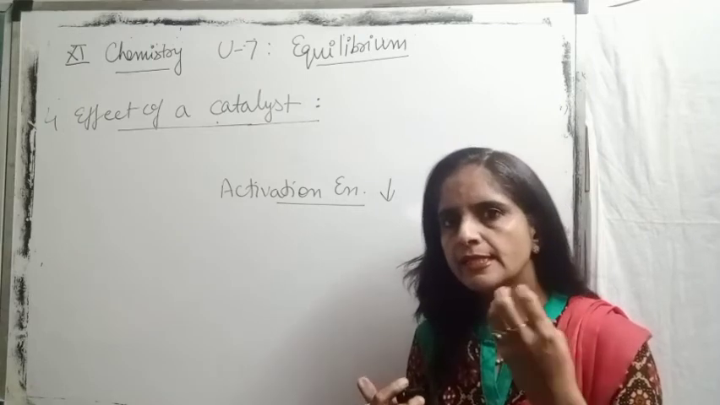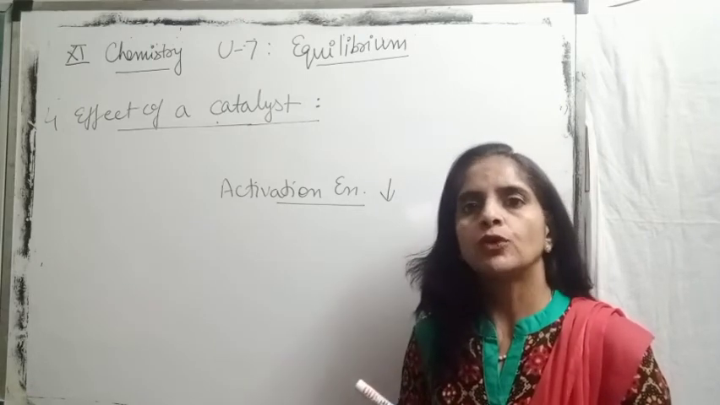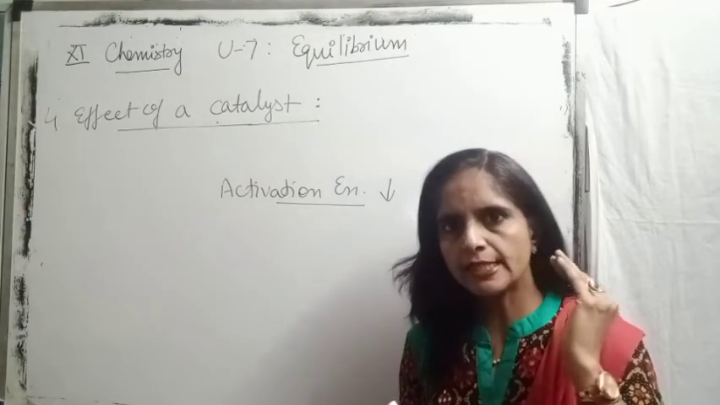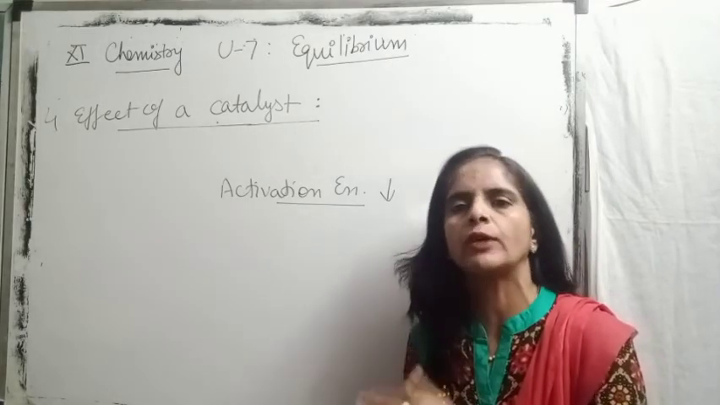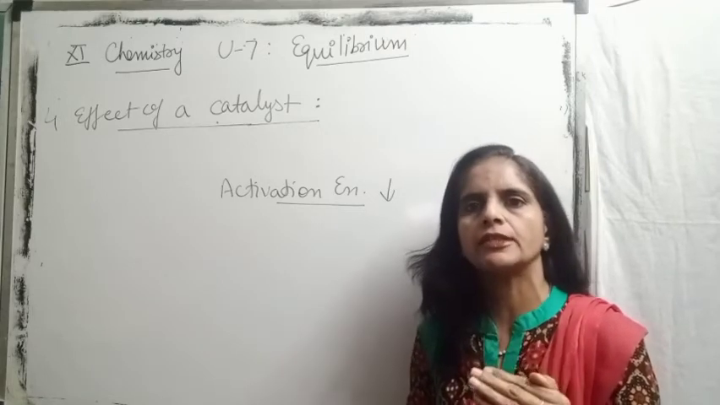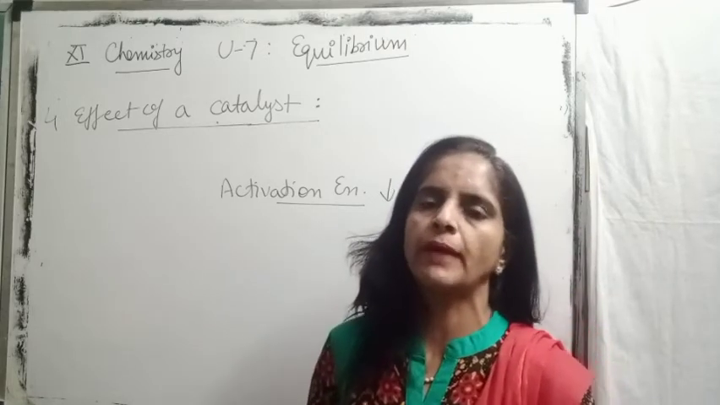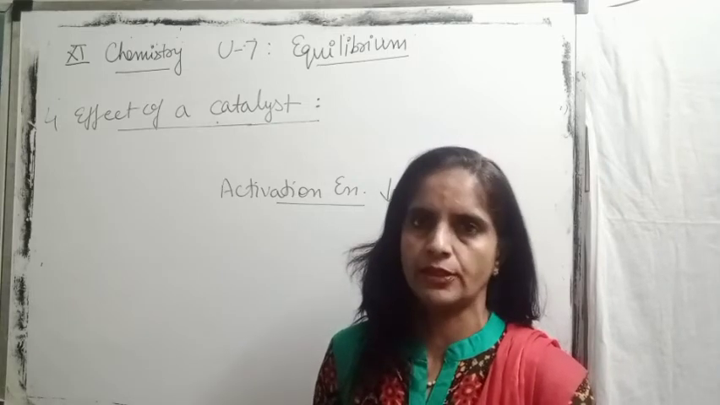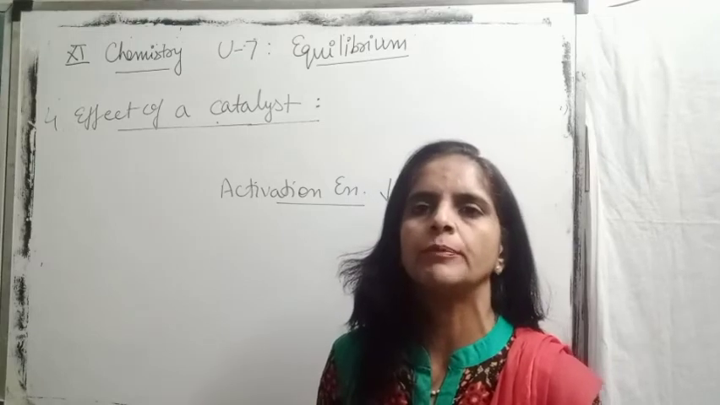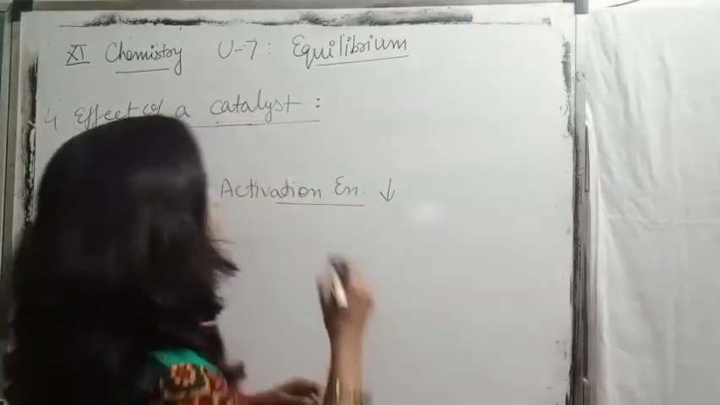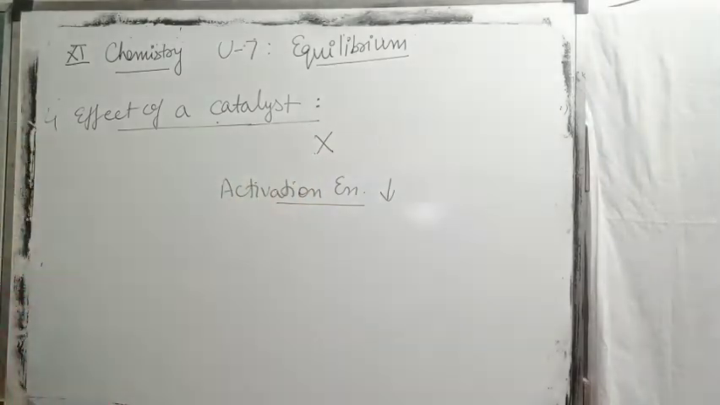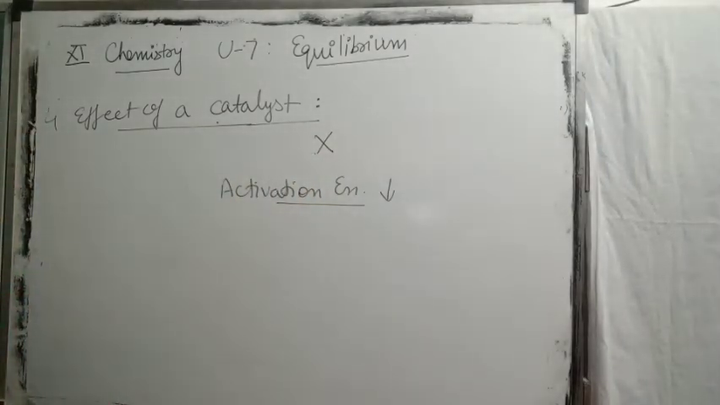So as it decreases the activation energy for the reactants and products equally, means I can say for forward as well as for backward reaction equally. A catalyst will decrease activation energy for forward as well as for backward reactions to the same extent. That's why it does not affect the equilibrium stage at all. So we can say there is no effect of presence of catalyst at equilibrium stage.